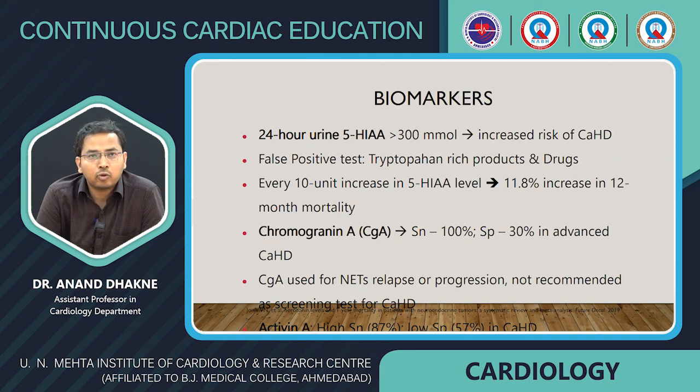Another test is chromogranin A, which has a sensitivity of up to 100% and a specificity of nearly 30% in advanced carcinoid heart disease. Chromogranin A is used for neuroendocrine tumors, relapse or progression, and is not recommended as a screening test for carcinoid heart disease. Activin A has a high sensitivity of 87% and a low specificity of 57% in carcinoid heart disease.